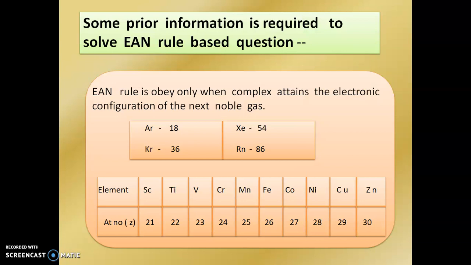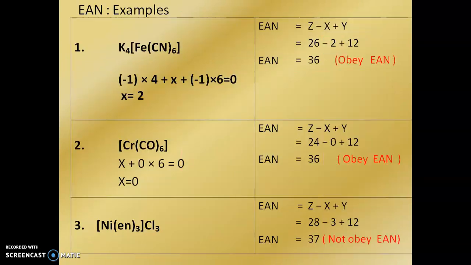Some prior information is required to solve EAN rule based questions. The EAN rule is obeyed only when the complex attains the electronic configuration of the next noble gas. These are the noble gases. Next, the elements of the d block and their atomic numbers you have to know. The examples of the EAN rule: first you see K4[Fe(CN)6].